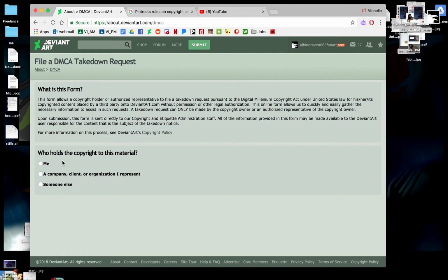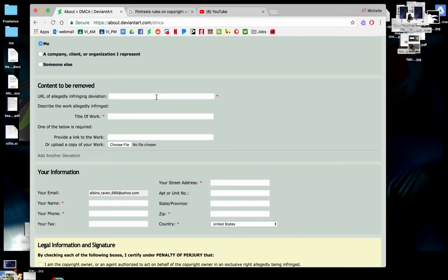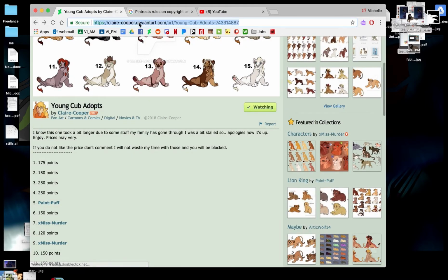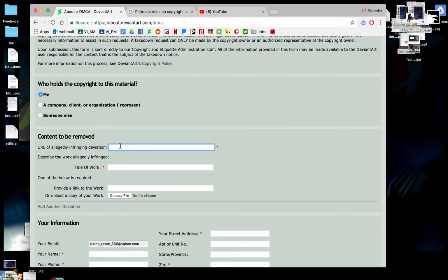So anyways, moving on. Who holds the copyright to this material? Me! Then it pops up all this information, which is fun. So what you would do is that image of Claire's that I'm not actually going to report, I would copy the URL, which if I go back, copy the URL, go forward. Oh dear, I've messed it up. There we go. I'm going to put the URL of her work, which is stolen hypothetically in this instance, and post it in there.